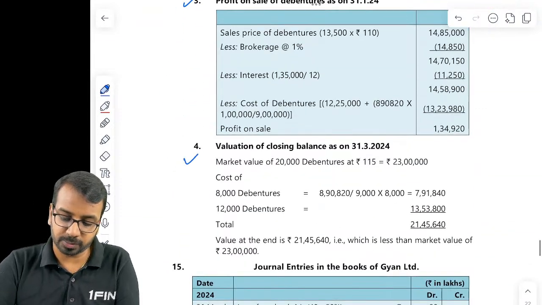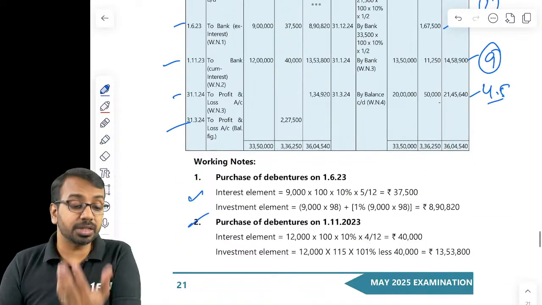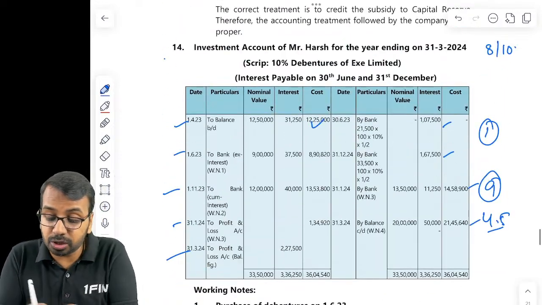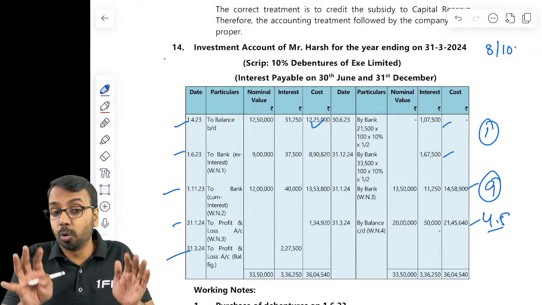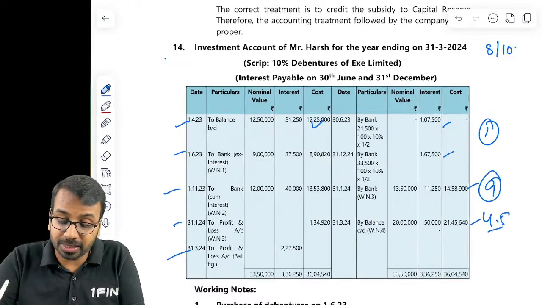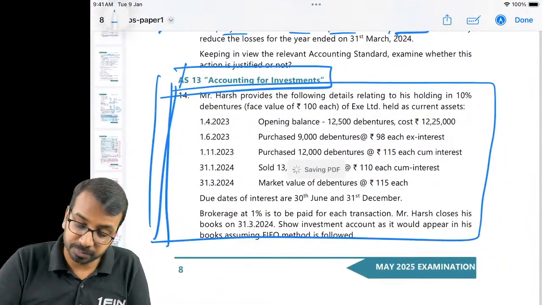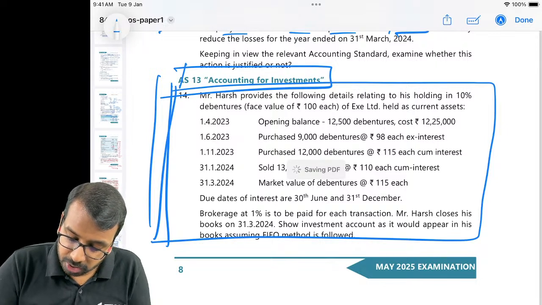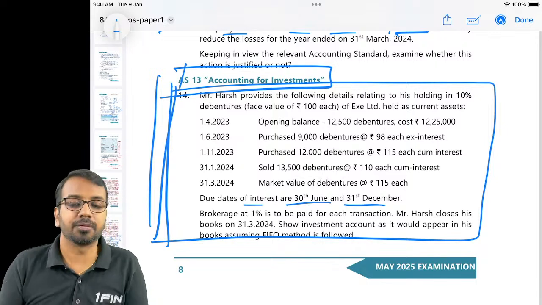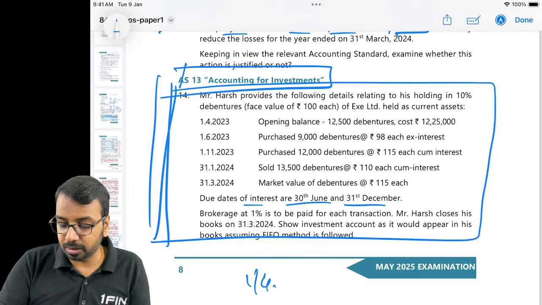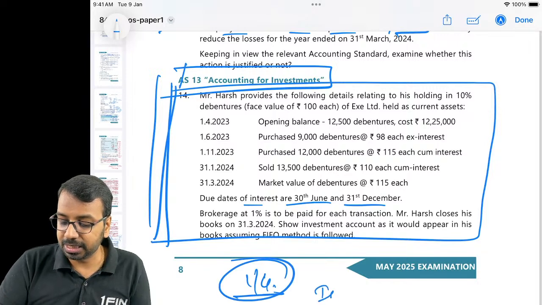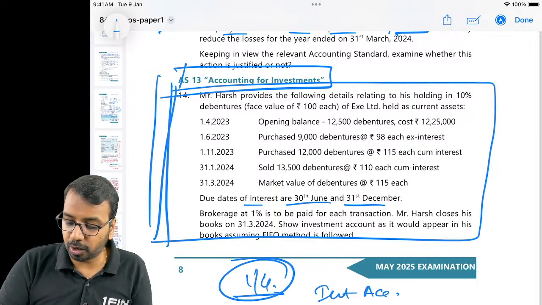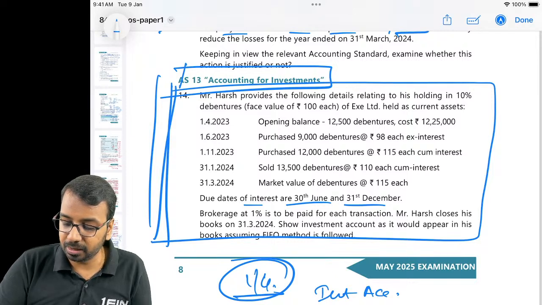So my request here is, even if you are confused in 1 or 2 adjustments, don't leave the question. The only point that you have to keep in mind here is, they have said due dates of interest are 30th June and 31st December. So when you prepare the ledger account on 1st of April, there will be interest accrued from January till March.